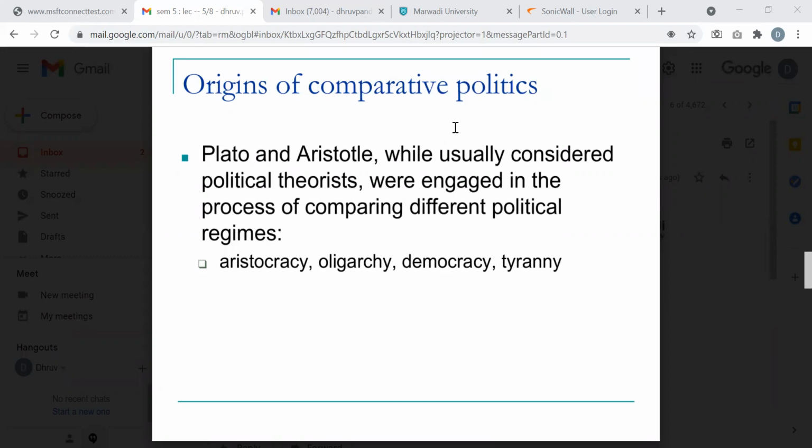Yes, sir. Origins of comparative politics. Plato and Aristotle, while usually considered political theorists, were engaged in the process of comparing different political regimes: aristocracy, oligarchy, democracy, and tyranny. Exactly. We will do Plato and Aristotle in detail in the next semester.